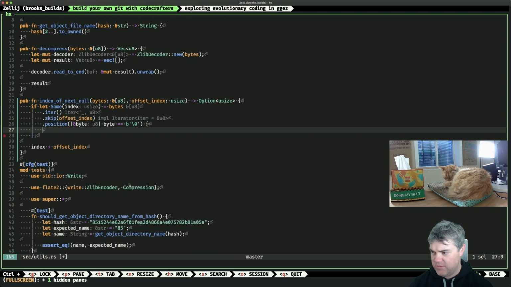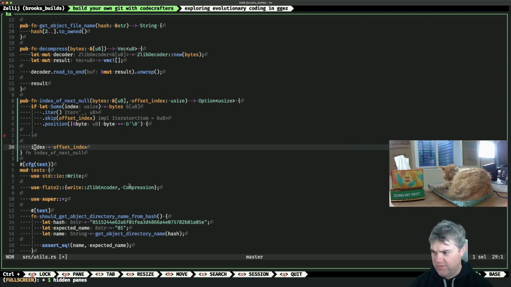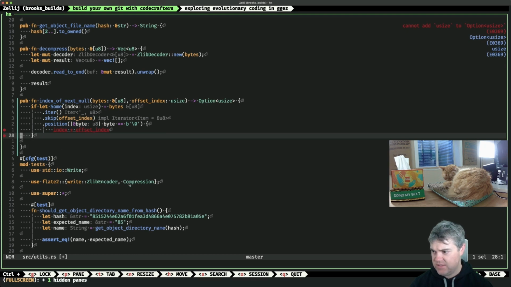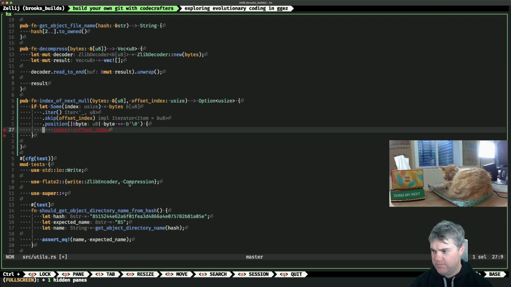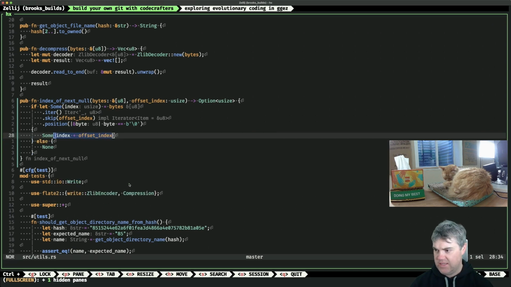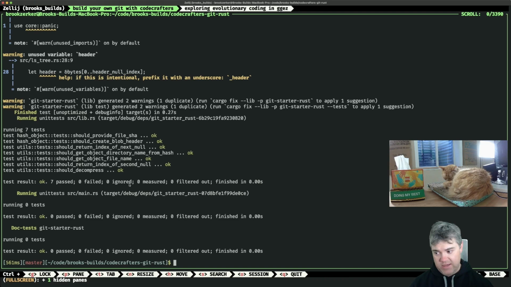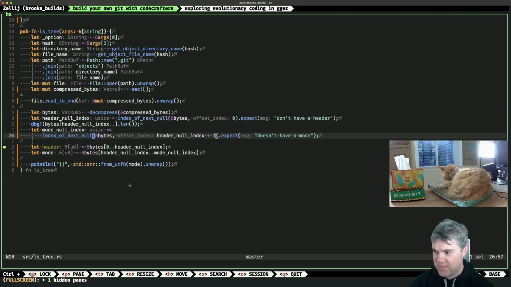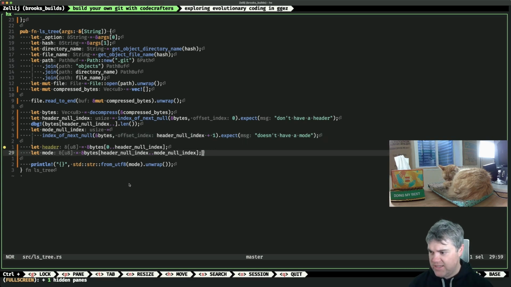Then this becomes, okay, so I'm going to have it return the index plus the offset. Oh, but you're going to have to be Some. Otherwise, we return a None. Like that. Okay, that works. So then back to ls-tree. Okay, so now we have the mode null index.